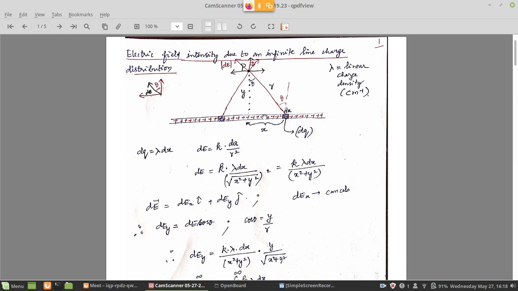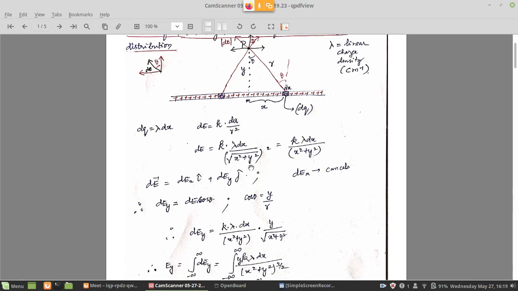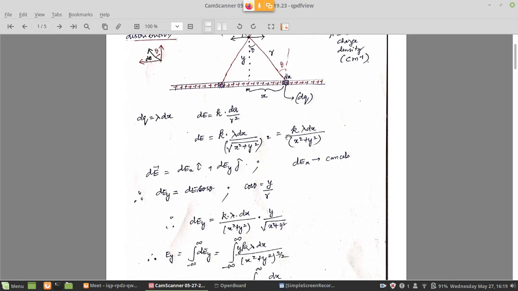So we are getting a triangular shape here, and in that r is the direct distance between the element and the point P. y and x are there, therefore we can take the square root of x square plus y square to get r. And we have to square it again, because in the formula for Coulomb's law we have r square in the denominator. So we will effectively get k lambda dx divided by x square plus y square.